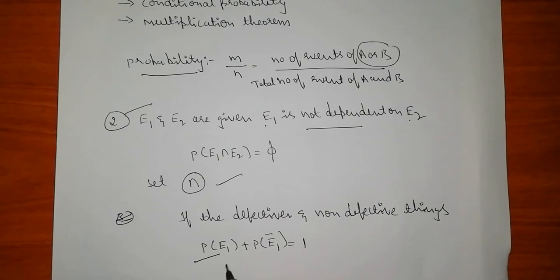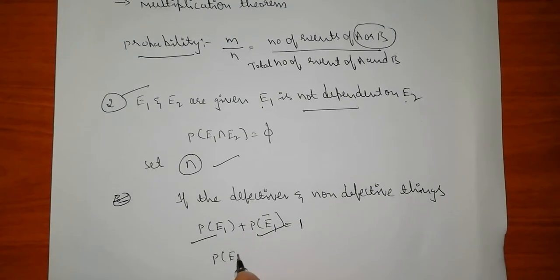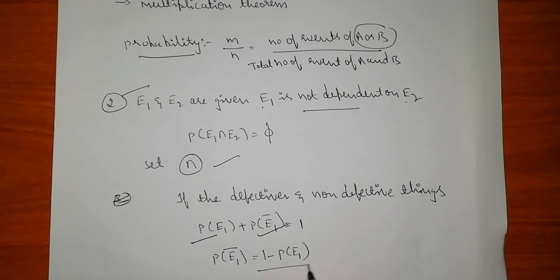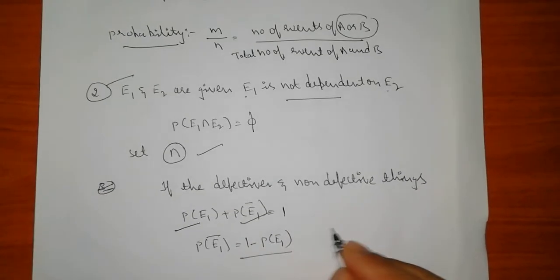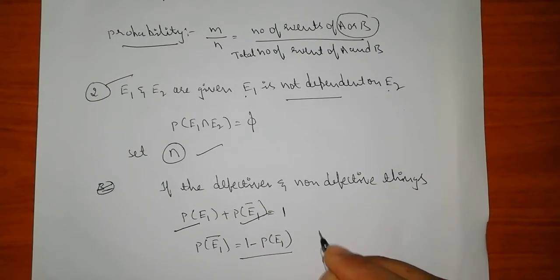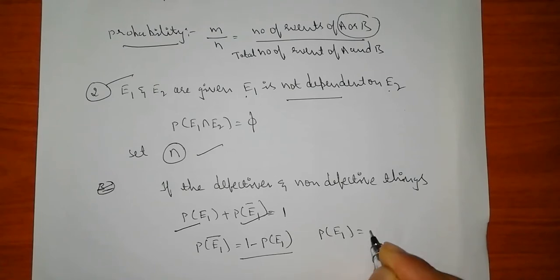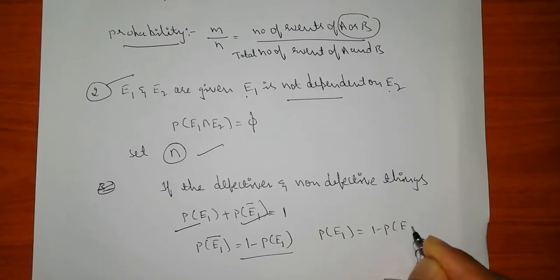This is non-defective, this is defective. If you want to find the non-defective part, you can write P of E1 dash equals 1 minus P of E1. If you want to find the defective part, it is P of E1 equals 1 minus P of E1 dash.